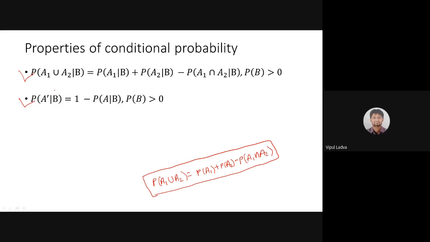Similarly, the second one is about the complementary event. If A is an event, then A dash is its complementary event, and we know that the probability of the complementary event of any event we can identify by subtracting that probability from 1. So 1 minus P of A always leads us towards the probability of non-occurrence, or the complementary event. In a similar fashion, if we have a condition, A dash over B, then it will be 1 minus P of A over B. But both these are quite easy to understand and very acceptable.